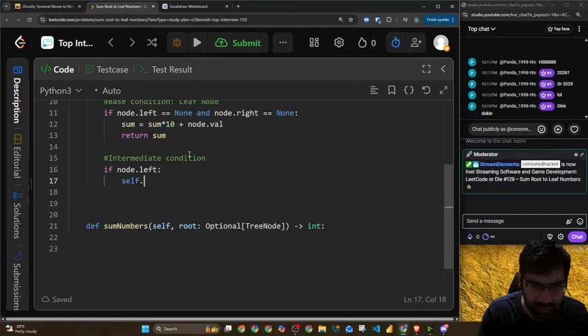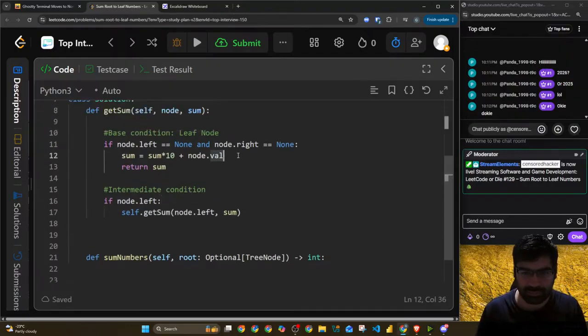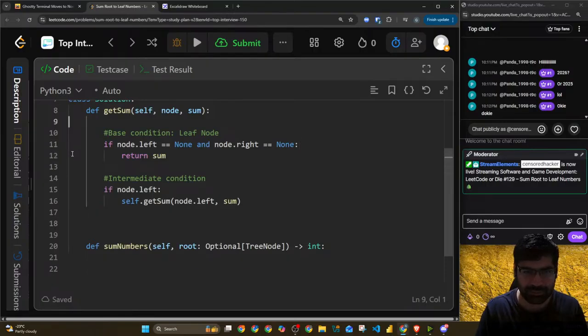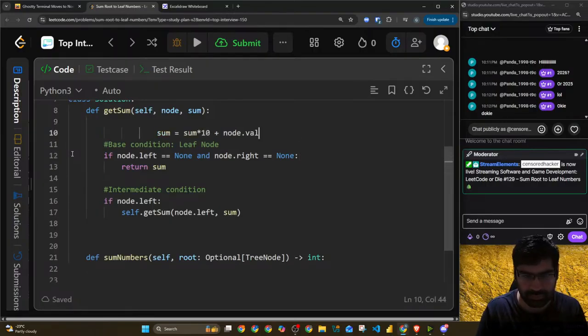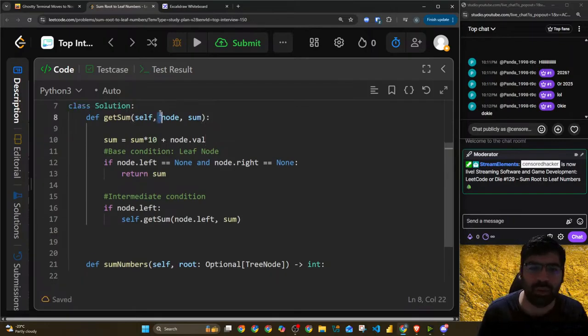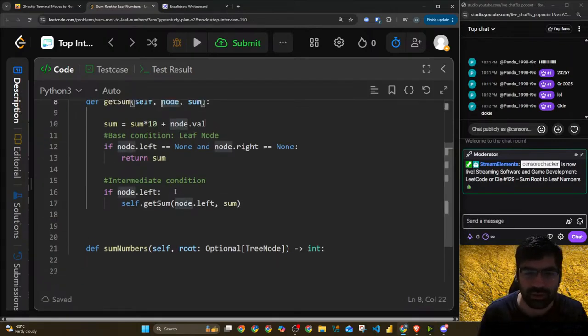Self dot get sum node dot left and then sum. And we can move sum here actually outside, assuming node always will have some value.